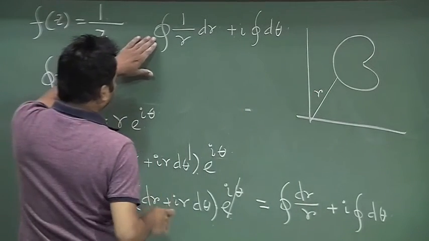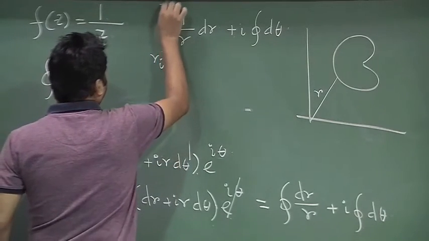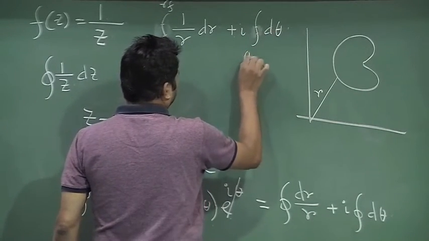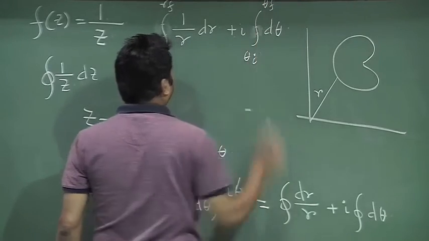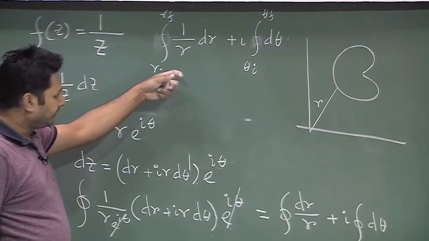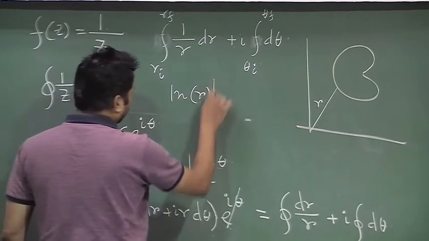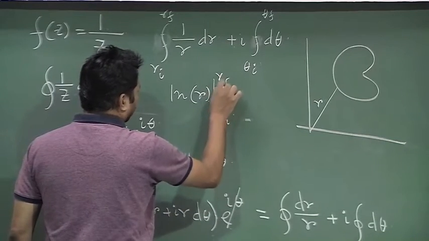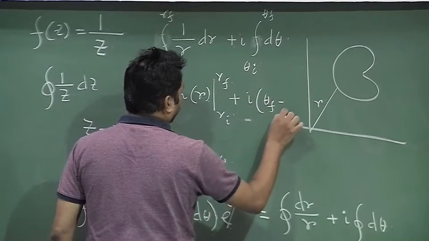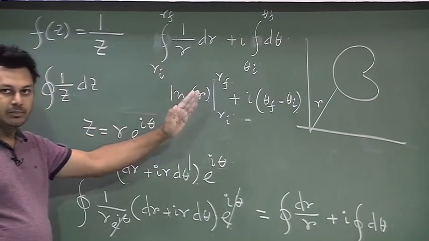If I write, instead of having the closed path, r initial to r final, and theta initial to theta final, you can find that this is ln of r, from ri to rf, plus i times theta f minus theta i. This is in general, if I go from some initial point to some final point.